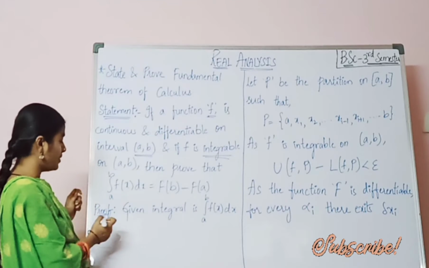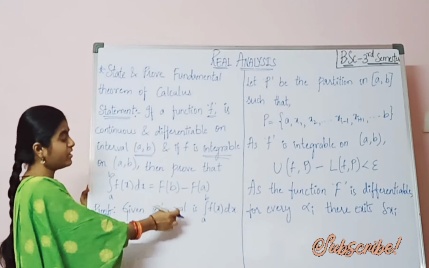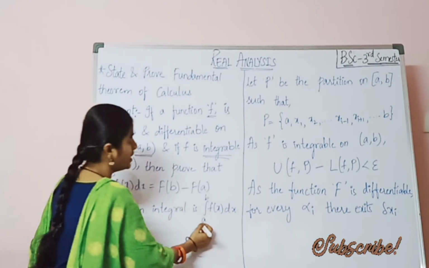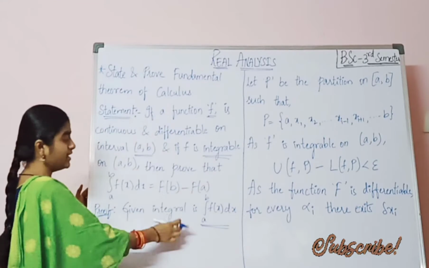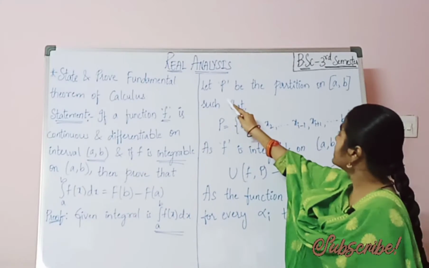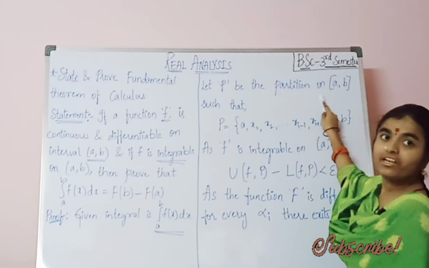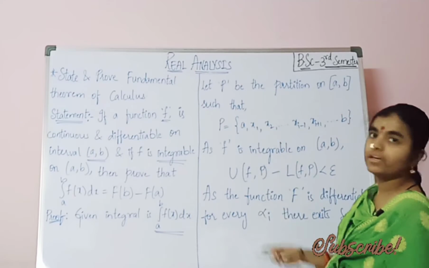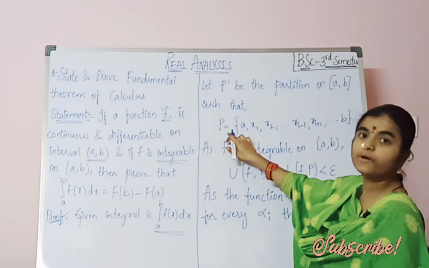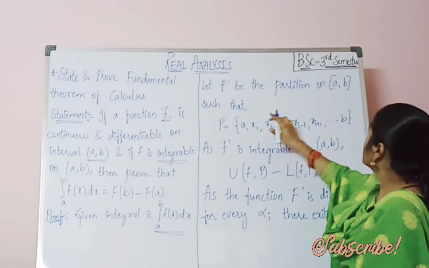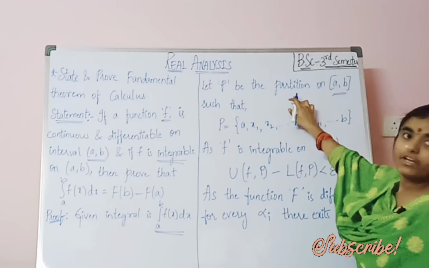So here, coming to the proof. What is the integral given here? The integral from a to b of f(x) dx. This is the integral given. Now let P be a partition on the interval [a, b]. It is a partition on [a, b].